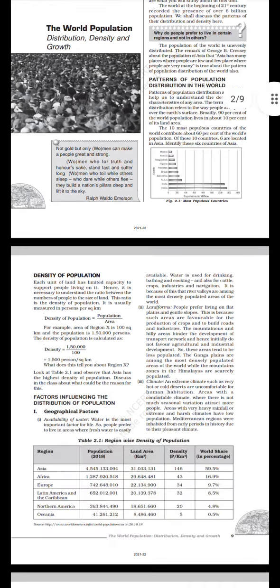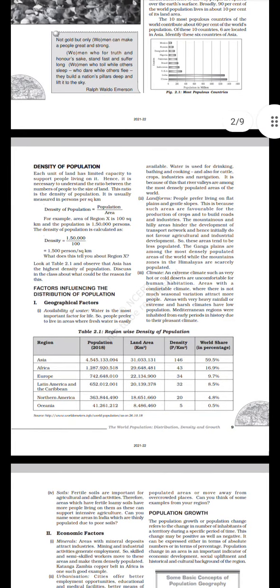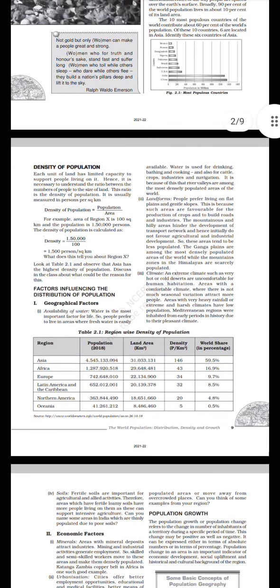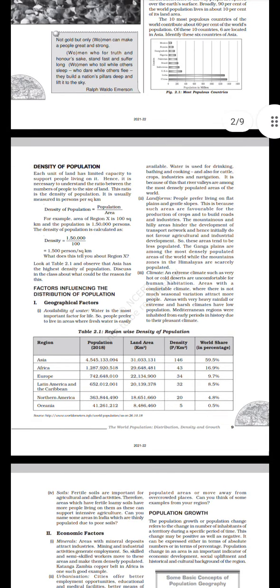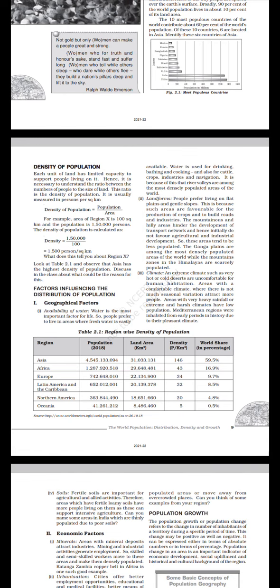Density of population. Each unit of land has limited capacity to support people living on it. Hence, it is necessary to understand the ratio between the numbers of people to the size of land. This ratio is density of population. It is usually measured in persons per square kilometer. Density of population is equal to population by area.